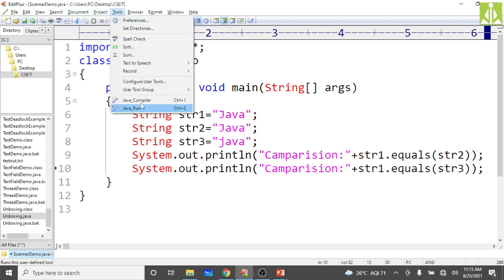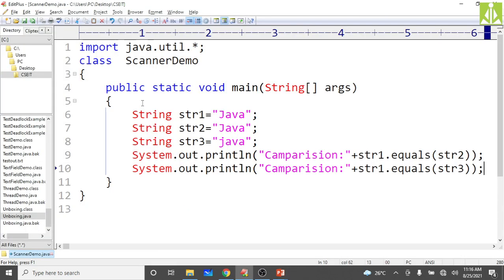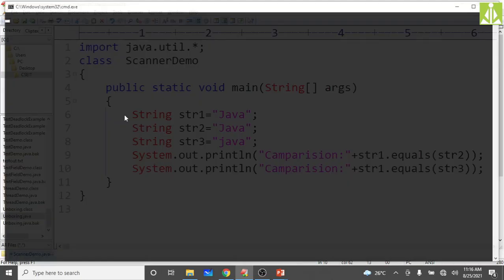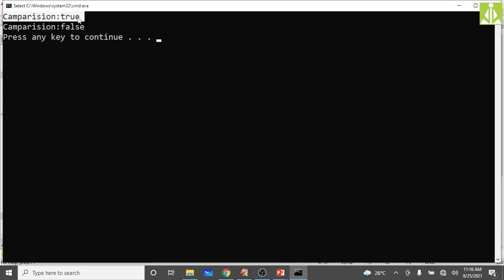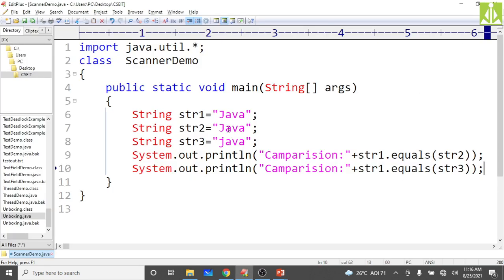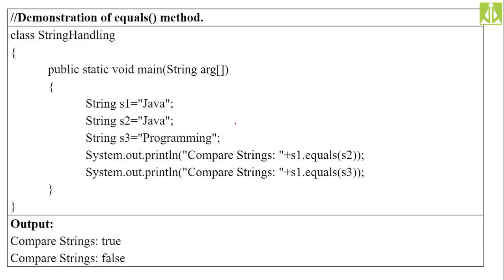Here we are doing the comparison between the strings. It is successfully compiled, so now go and run. As you can see, the first is true and the second is false, because the second is not matching in terms of case. The J here is in uppercase and the j here is in lowercase. That is not matching, so it is giving false.